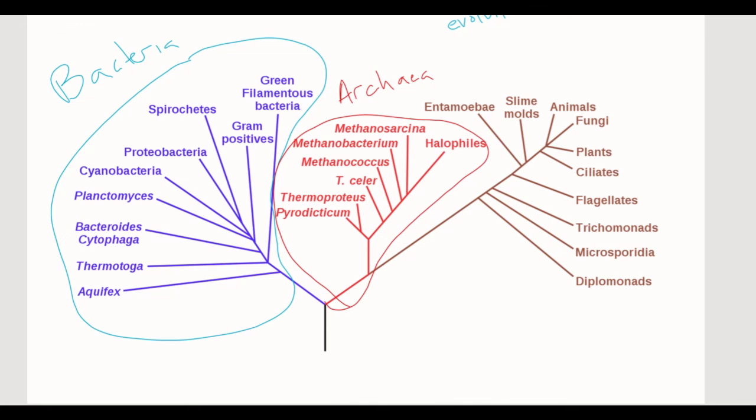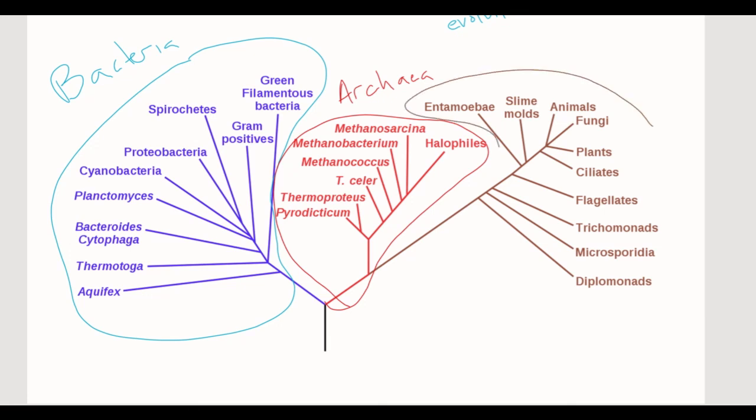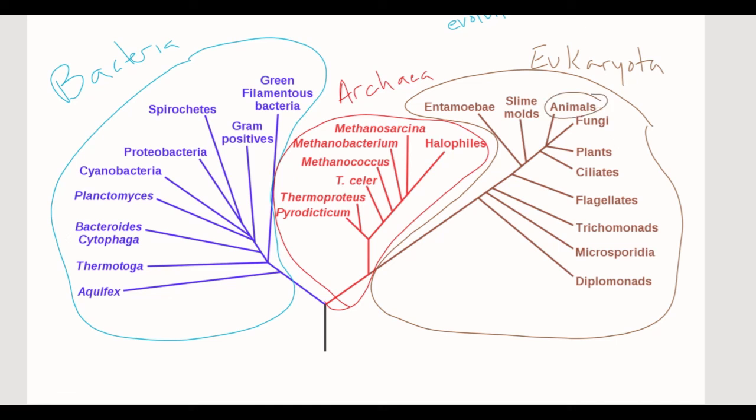And then finally, this section over here in brown is the eukaryotes. So we are eukaryotic. We talked about those differences between prokaryotic and eukaryotic at the very beginning of the year. And there we are. There are the animals. So this is us on the big tree of life.